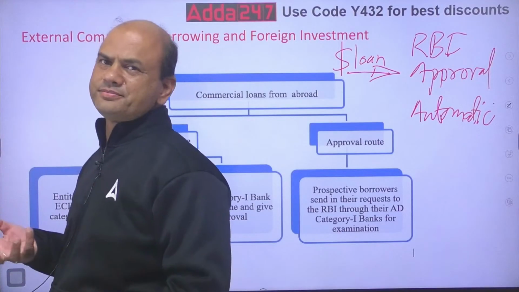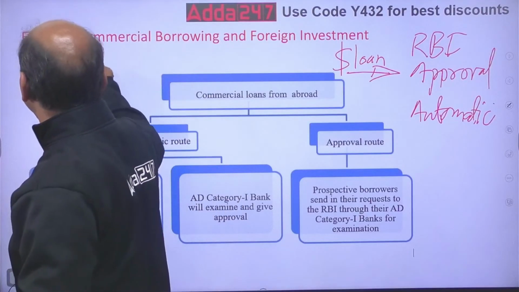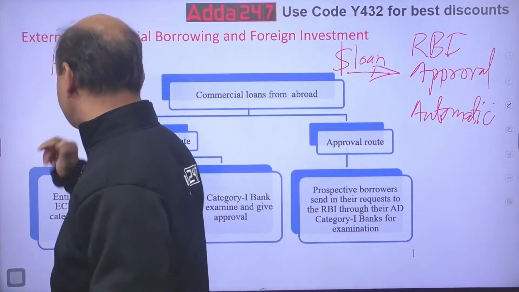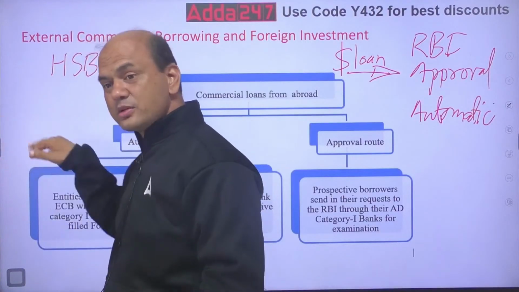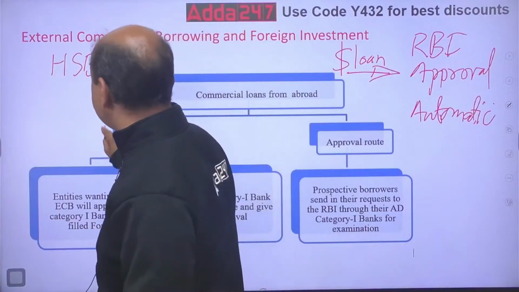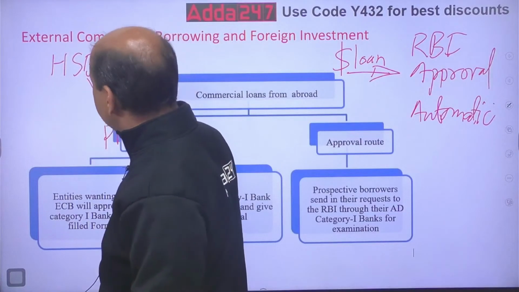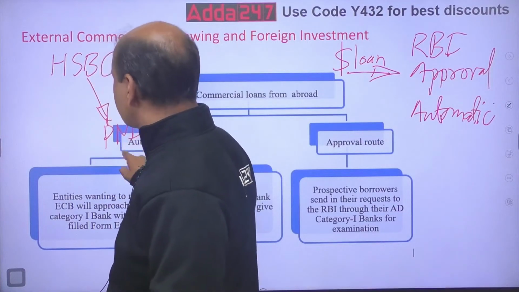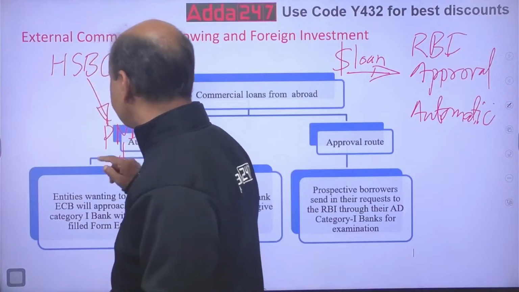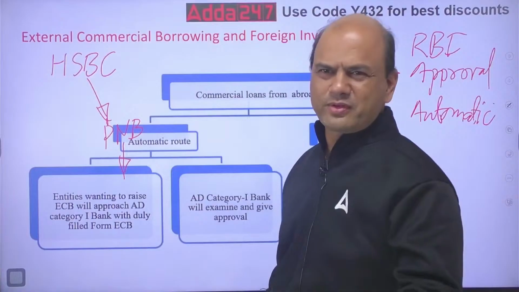Let's say HSBC Bank. HSBC is giving the loan. So this loan will be passed through an AD bank, let's say PNB over here. Every time the same bank, PNB. So HSBC will give the loan and it will be passed through this PNB to this borrower. PNB acts just as a courier person, any bank for that matter.